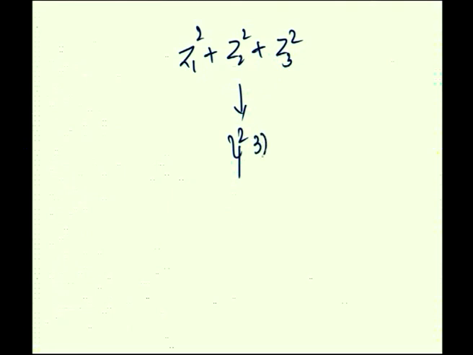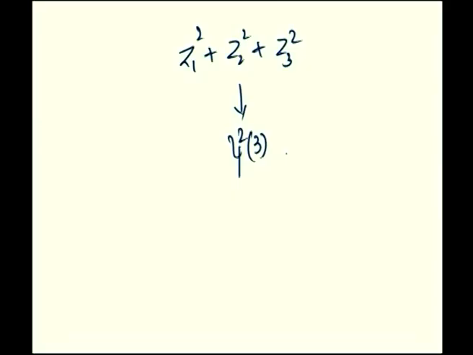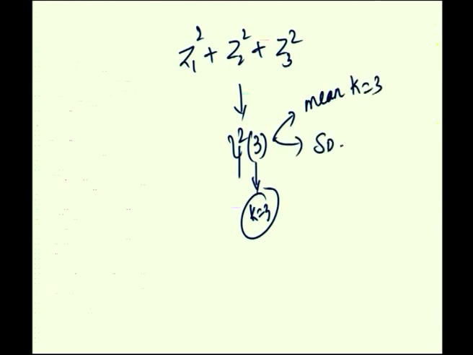Then taking 3 at a time, z1 square plus z2 square plus z3 square. According to that theorem, this is a chi-square random variable with k degrees of freedom. Here k is 3. Just recall the theorem, that is z1 square plus z2 square plus etc. zk square is a chi-square random variable with k degrees of freedom. In the place of k you are having 3, therefore chi-square random variable with k equal to 3 here. Therefore, its mean is k equal to 3 and its standard deviation is root of 2k, which is root of 2 into 3, equal to root 6, hence proved.